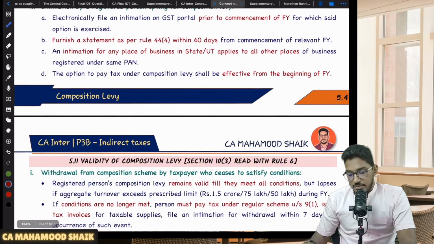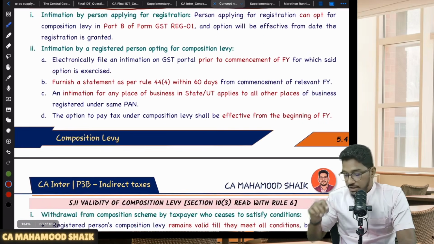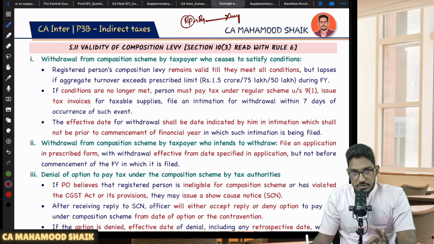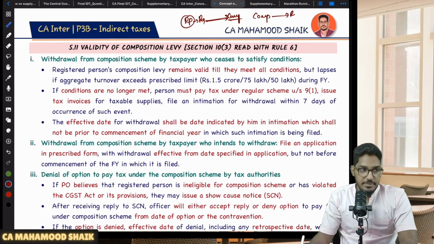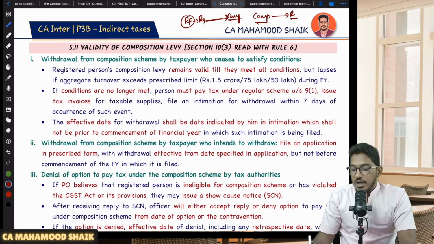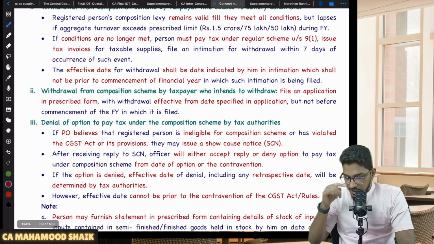But if you are already a registered person, you can switch to composition scheme only before the commencement of the financial year. Very important. If you want to switch to composition scheme, if you are already a registered person and under regular scheme, you can switch to composition scheme only before the commencement of the financial year. Before the commencement of the financial year only, you can switch to the composition scheme. But if you want to come from composition scheme to regular scheme, this you can do anytime. From the composition scheme, you can get yourself converted to regular scheme at any time. But if you want to convert from regular scheme to composition scheme, that you have to do before the commencement of the financial year. You have to intimate. Okay, so that is the key discussion from here.